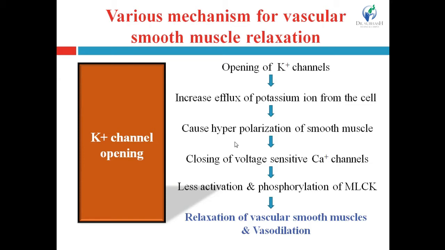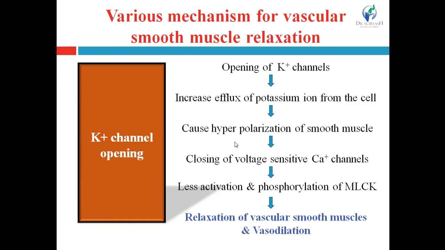Myosin and actin are involved in muscle contraction, as you know. So MLCK cannot phosphorylate myosin, cannot activate the myosin protein, and that's why myosin cannot bind with the actin, and so there is no contraction. Ultimately this leads to the relaxation of the vascular smooth muscles and causes vasodilation.